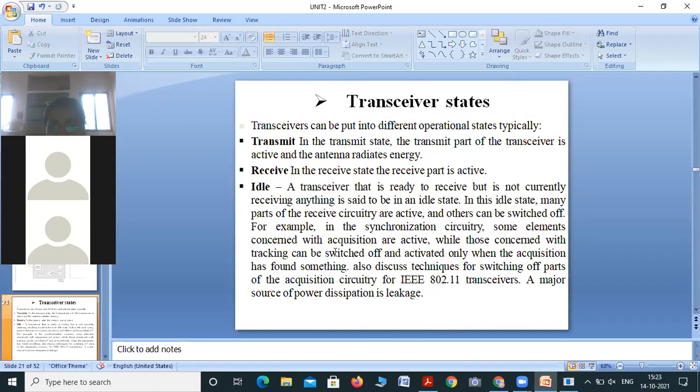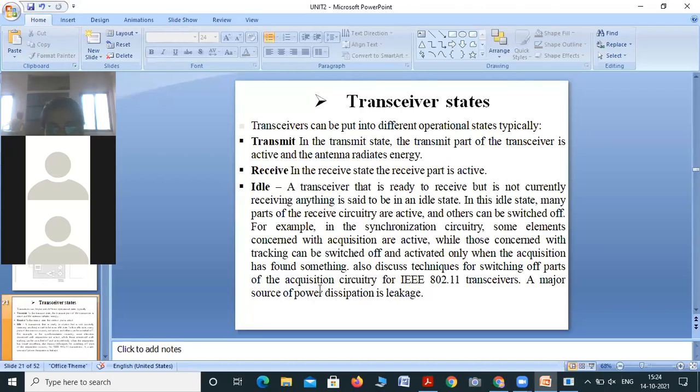In synchronization, when we are concerned about acquisition, then the acquisition part is activated and the tracking part is switched off. Whenever we are tracking, at that time tracking is activated and the acquisition part is switched off.